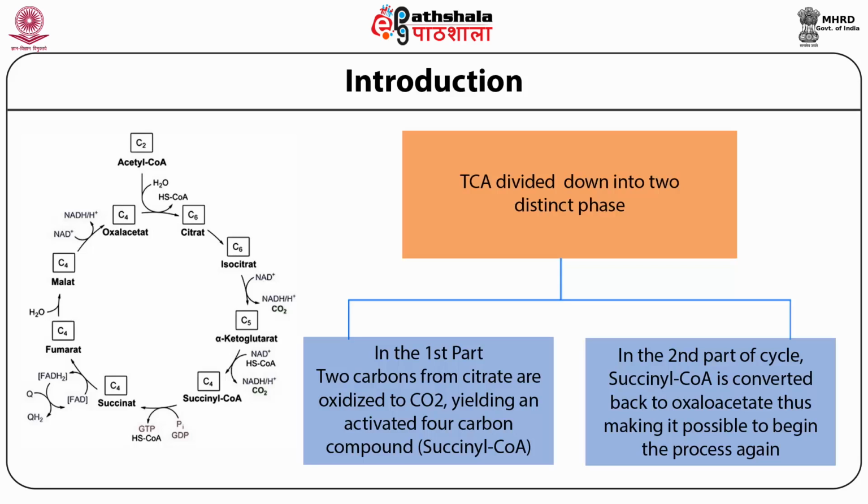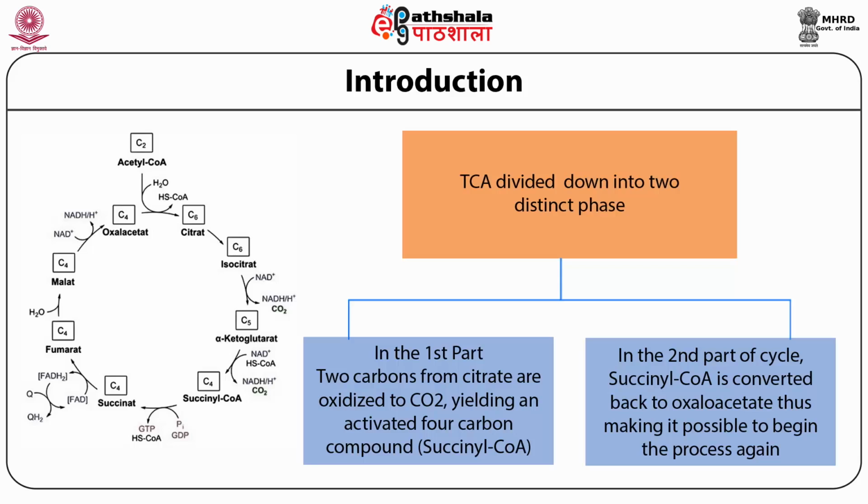In each turn of the citric acid cycle, two carbons are added from acetyl coenzyme A and two carbons are oxidized as carbon dioxide.